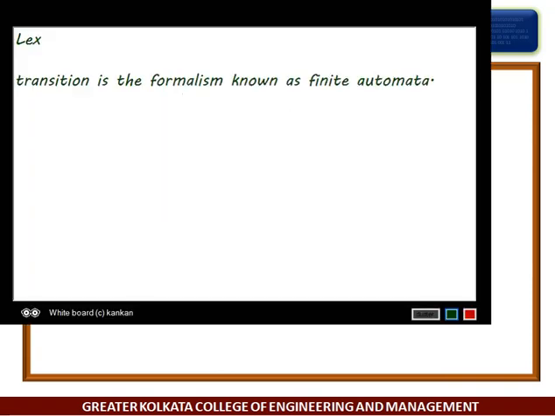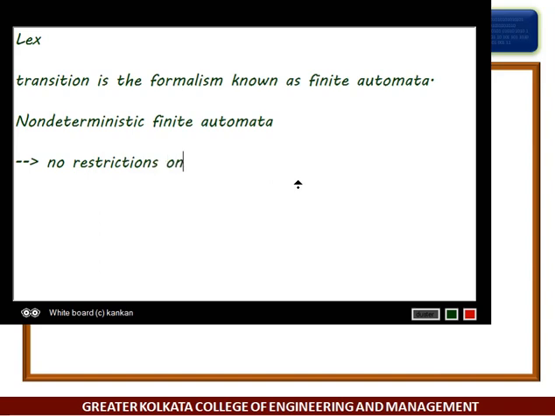NFA means non-deterministic finite automata, which have no restriction on the labels of their edges.